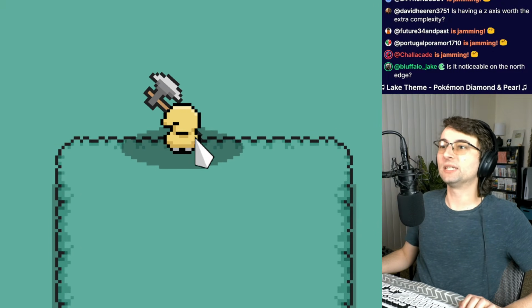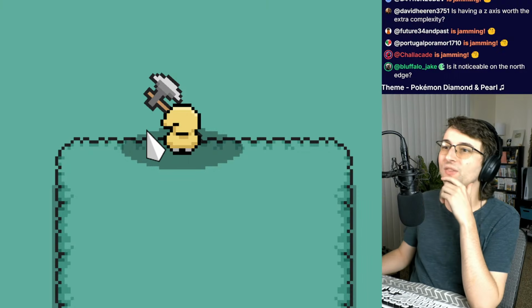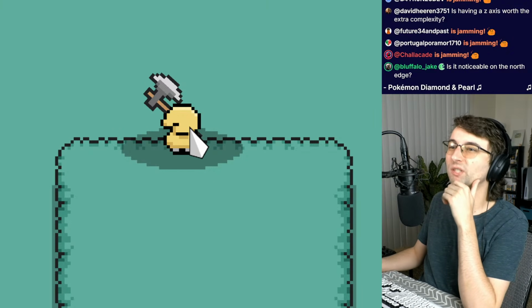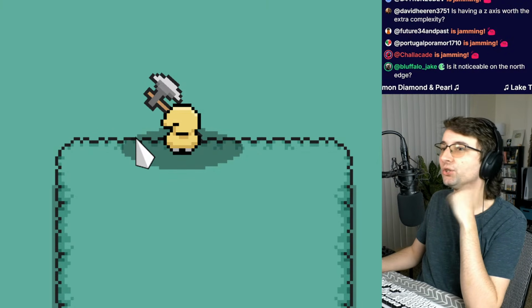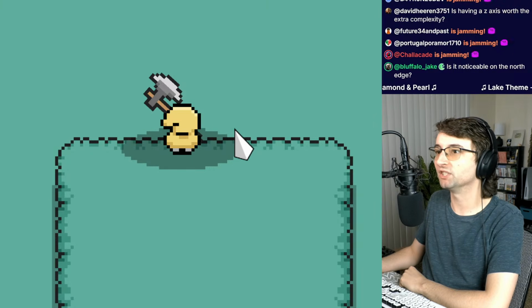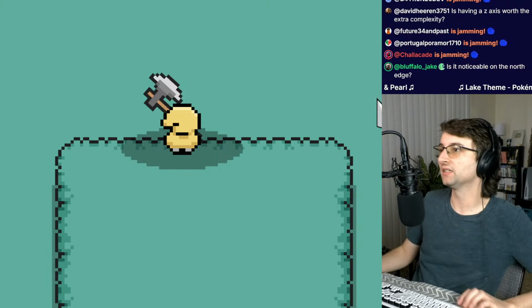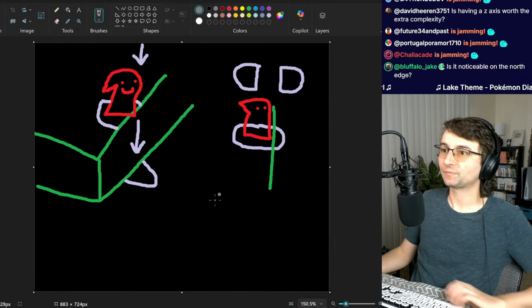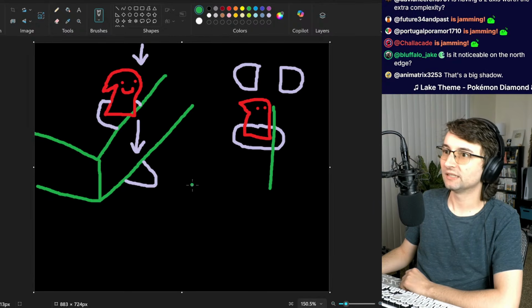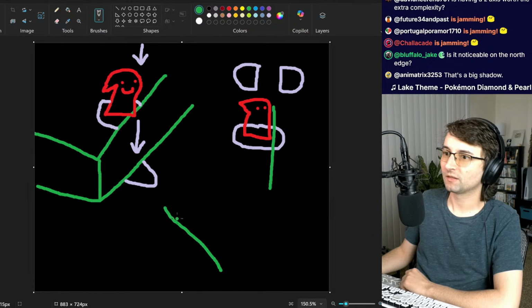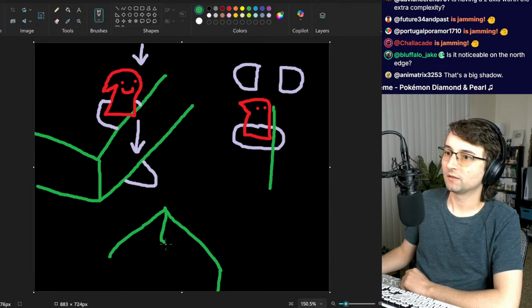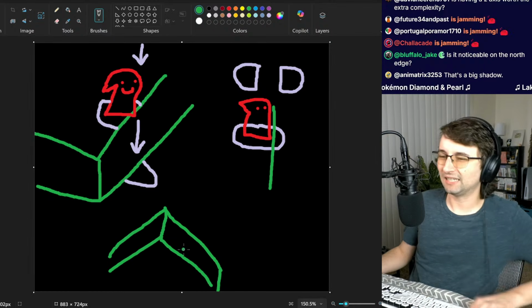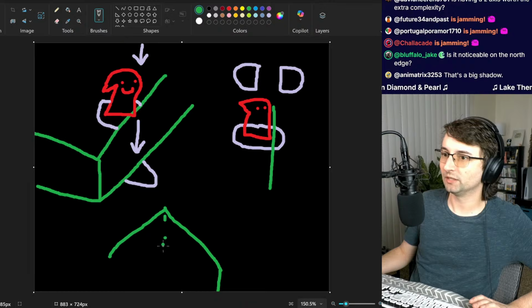It is, because on this ledge, I think it still looks okay, but technically speaking, you shouldn't be seeing this top part of the shadow because it would project downwards. I'll draw that too. I'll draw like dashes.